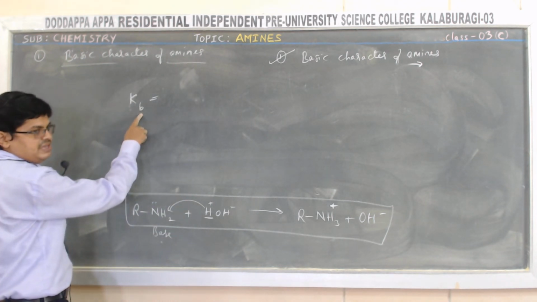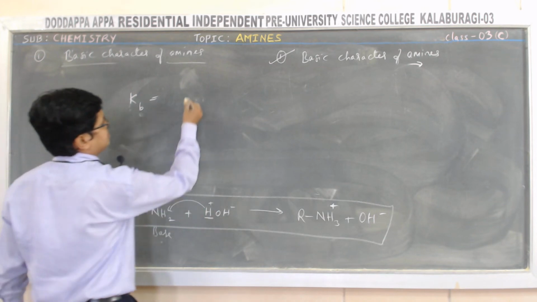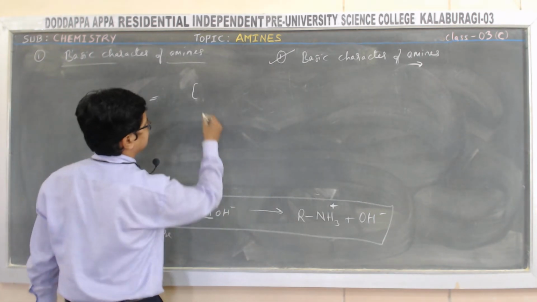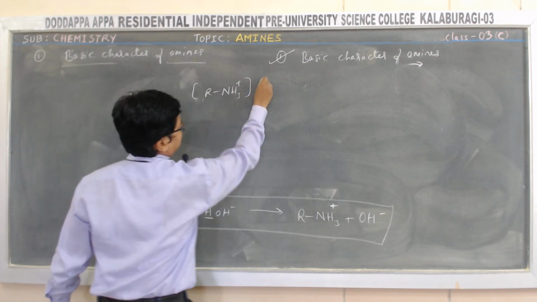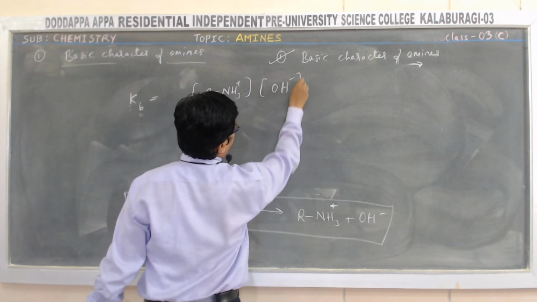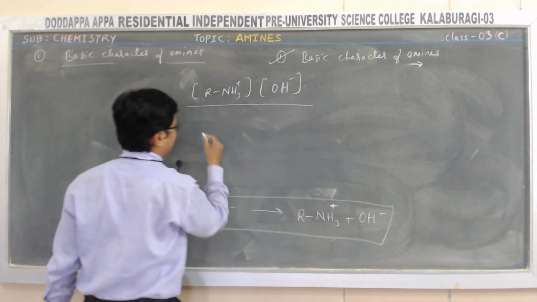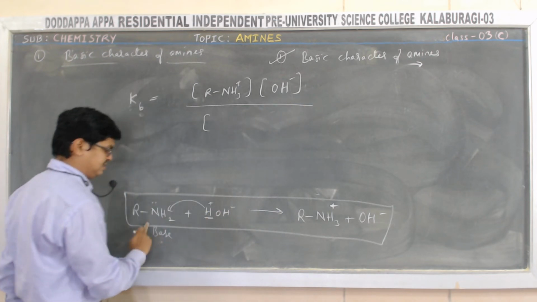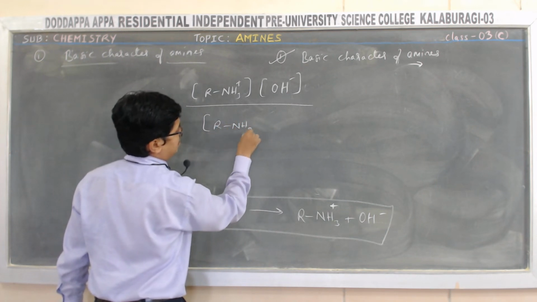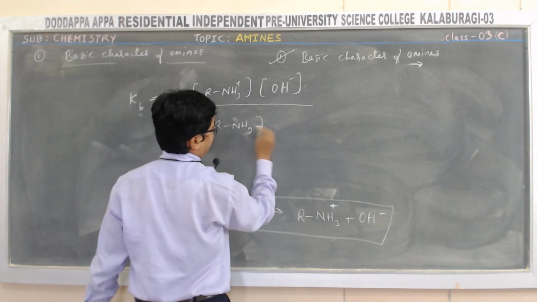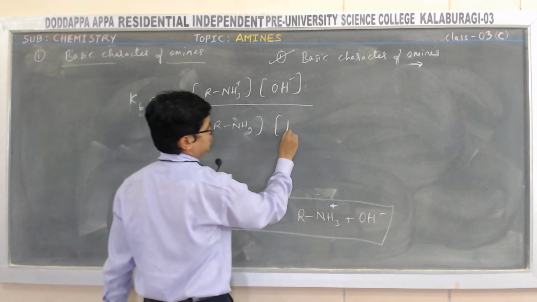It is the concentration of the products, RNH3 plus and OH minus, divided by the concentration of the reactants, RNH2 and HOH, that is water.